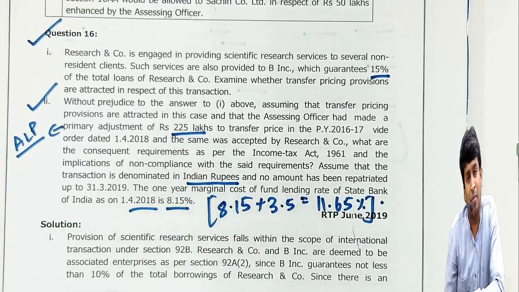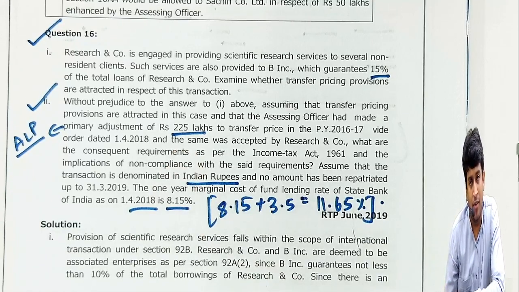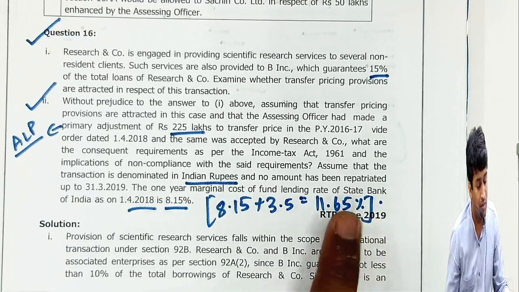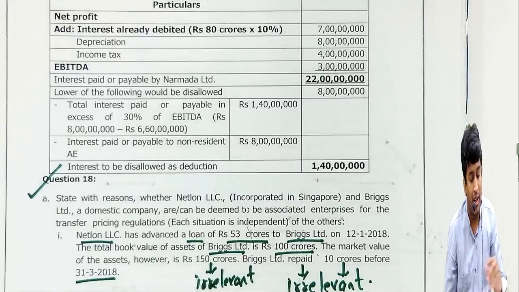Excess money shall be repatriated to India within 90 days from the date of the AO's order. If it is received within 90 days, no problem. If it is not received, then that amount will be called advance money, and you have to pay interest as deemed interest income on that amount from the expiry of the 90 days at the rate of 11.65%. That is the answer given.